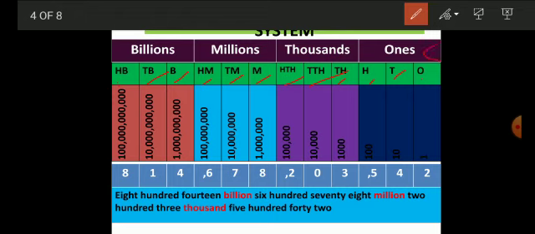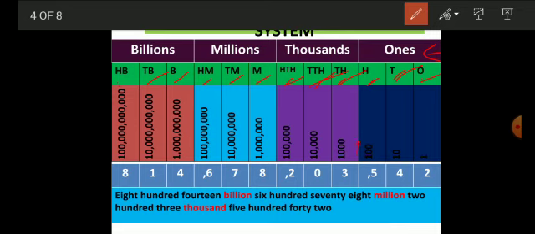Starting from the right, the first period is ones, consisting of the place values ones, tens, hundreds. The second period is thousands, consisting of three place values: thousands, 10,000s, 100,000s. The comma is placed between two periods.